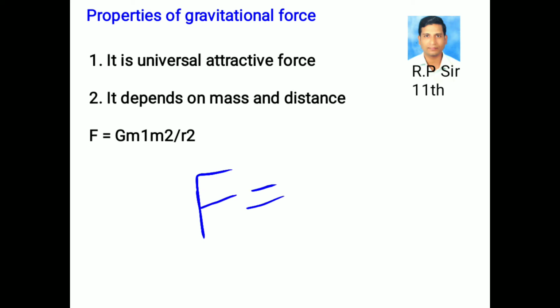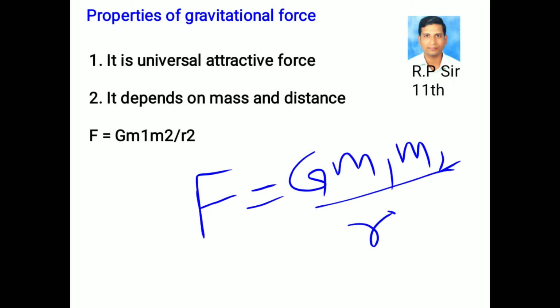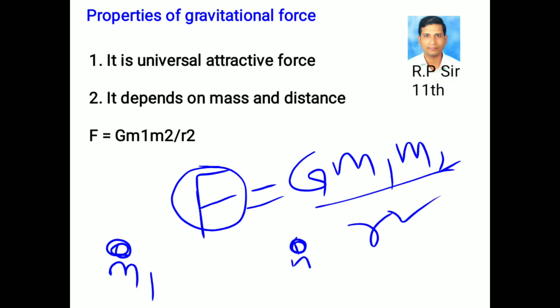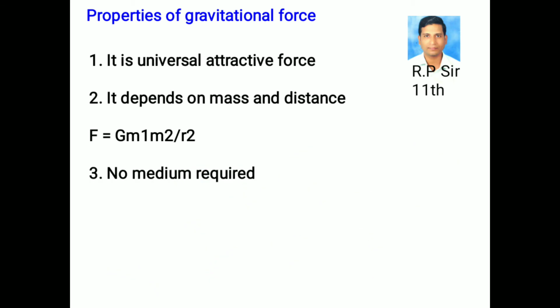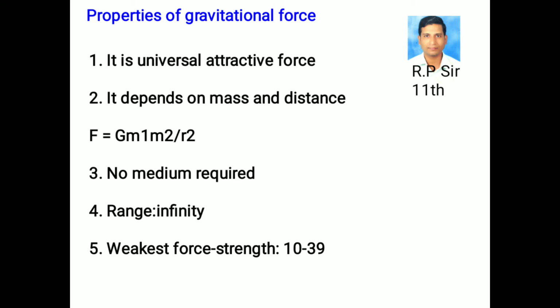F is equal to G m1 m2 by r square. Here F is the force between two masses having masses m1 and m2, and r is the distance between them, and G is universal gravitational constant. No medium required for gravitational force. Range is infinity. It is the weakest force and strength is about 10^-39.